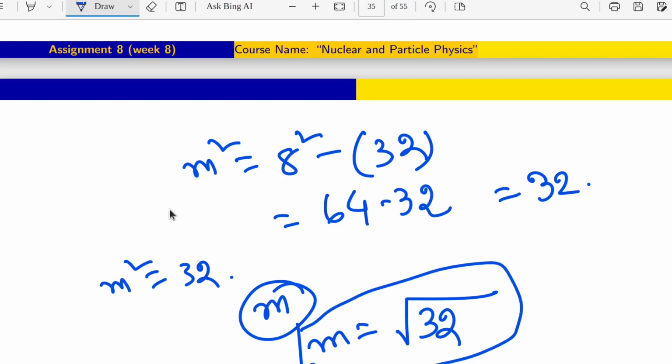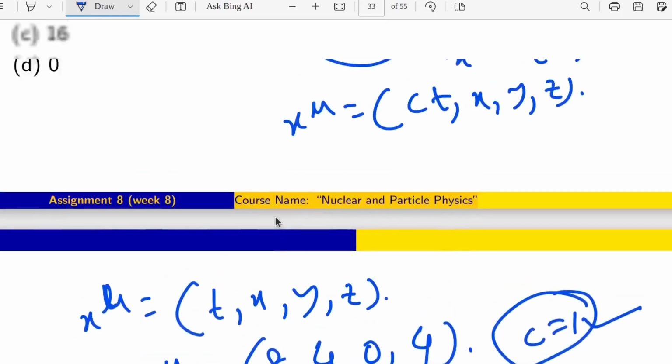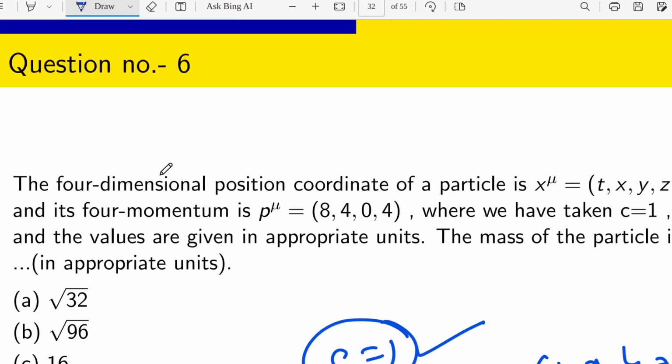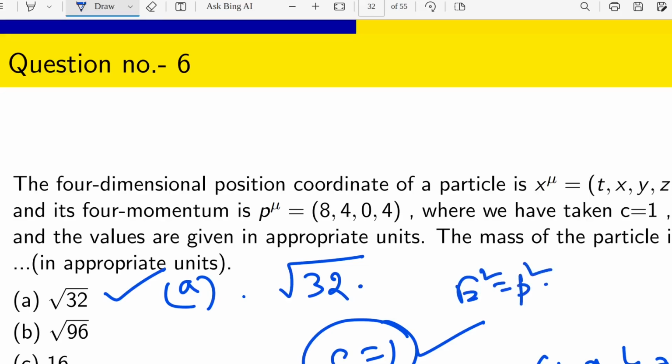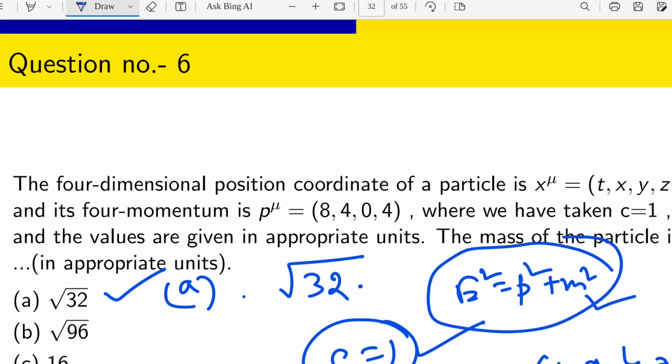Okay. So from that question I can have an answer: the four-dimensional position coordinate of a particle is x mu, t, x, y, z, and its four-momentum is p mu 8, 4, 0, 4, where we have taken c equals to 1 and the values are given in appropriate units. The mass of the particle is in appropriate units. The answer will be root over 32. That means answer A will be the right one. We only need to know one expression, that E square will be P square plus M square. That is the actual expression for most of the questions of relativity.